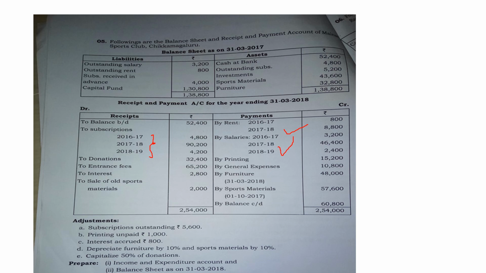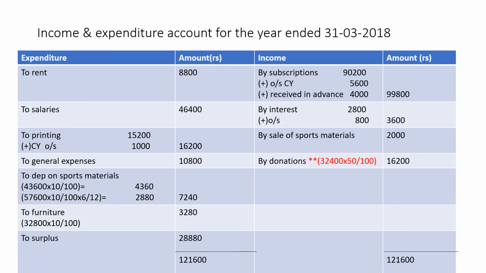Here the furniture is purchased in between, and sports material is purchased in between. So how to calculate the depreciation? All these adjustments I have explained. In this question, one thing you can notice is the depreciation on the sports material. See, we have calculated 2 amounts. Why is this so? We have solved a similar problem previously.